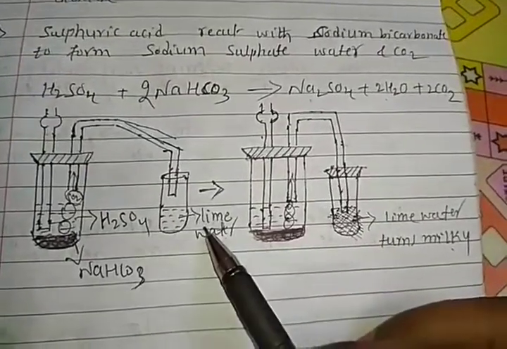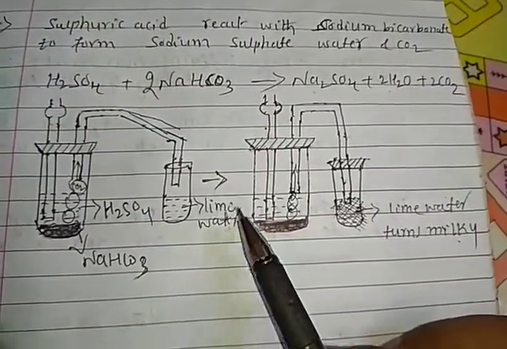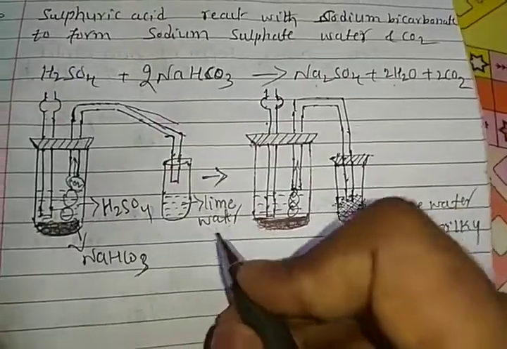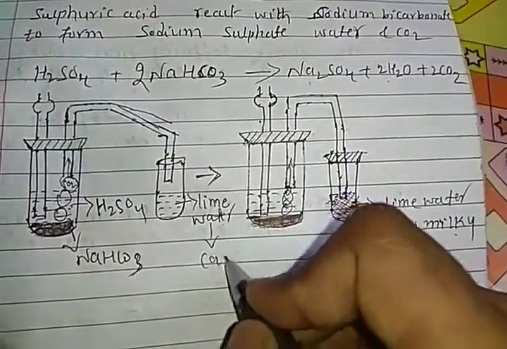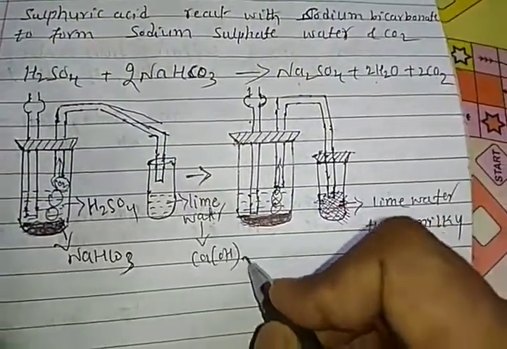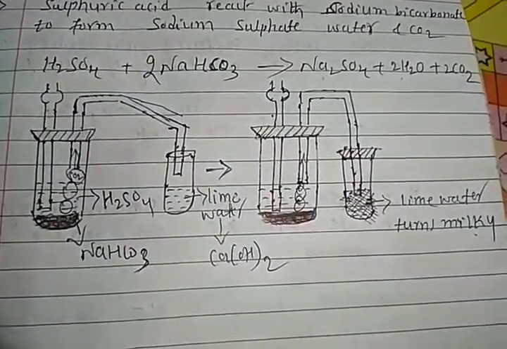Right, students? Lime water means the formula is calcium hydroxide, Ca(OH)2. Right, students? The formula is Ca(OH) whole twice. Right, students?